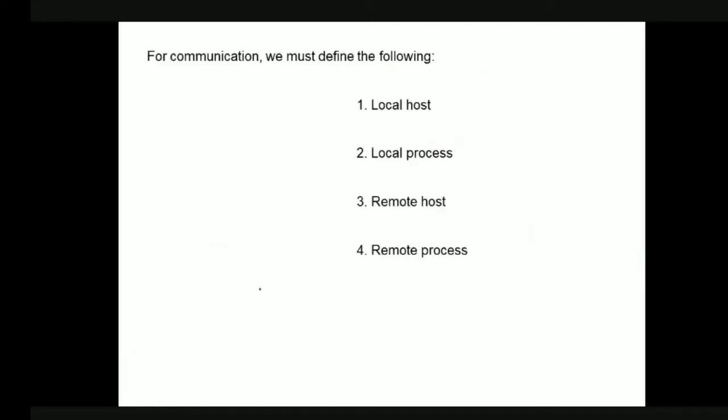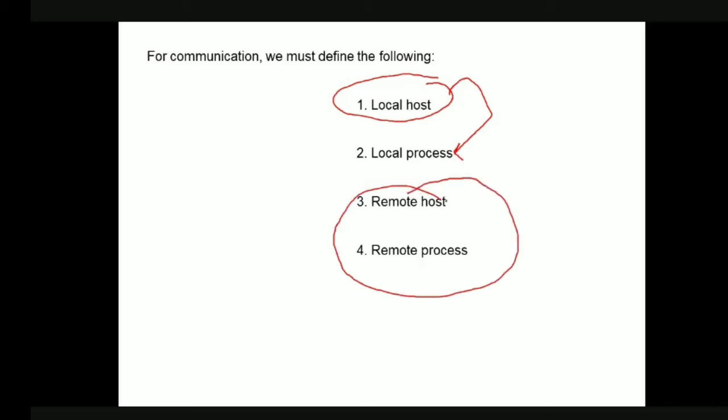For a client process to communicate with the server process, we require the following four entities. The first one is the local host, that is our local client system, and in our system we need a process. The same thing for the remote host also. We need a remote host, and that remote host must have a remote process.